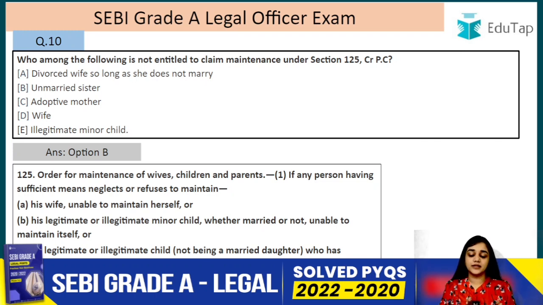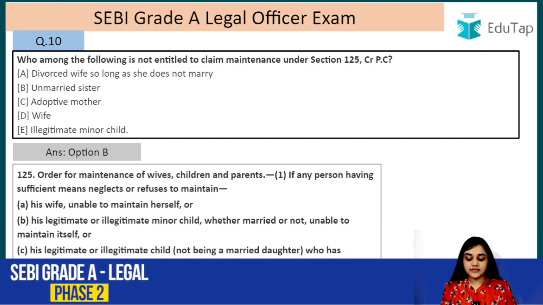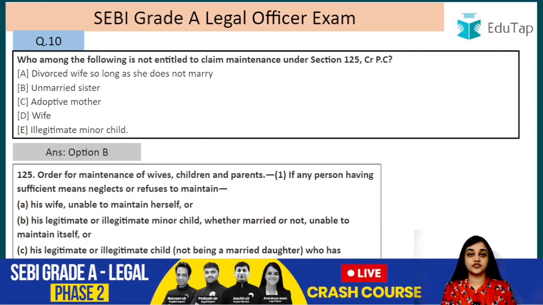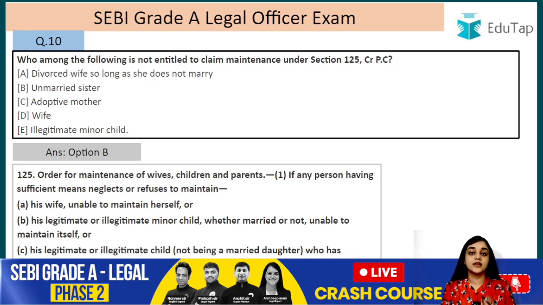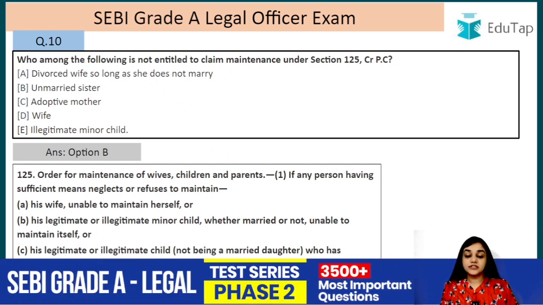So you can go under that law also. So let's read what are the provisions of section 125 under CRPC. If any person having sufficient means neglects or refuses to maintain. So you have to remember that sufficient means, he is having sufficient means what? According to the Supreme Court, it means that he has earnings every month. If any person having sufficient means, if he has sufficient means and he neglects or refuses, that means he is